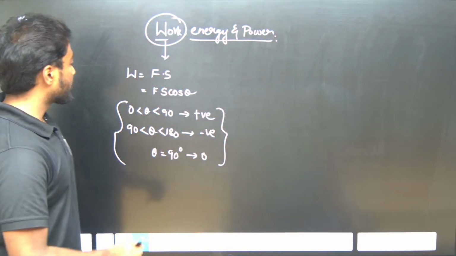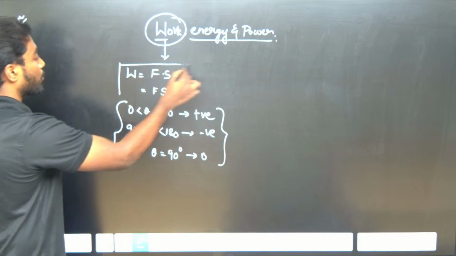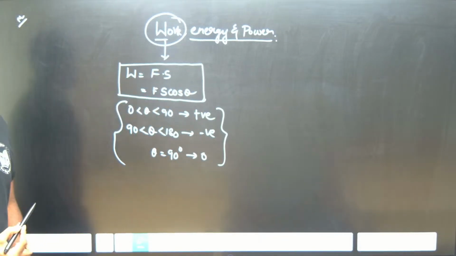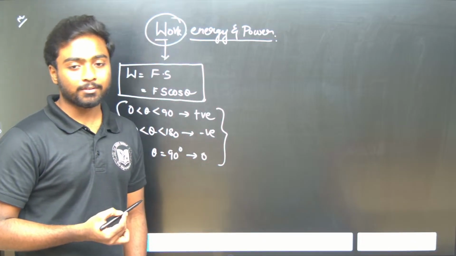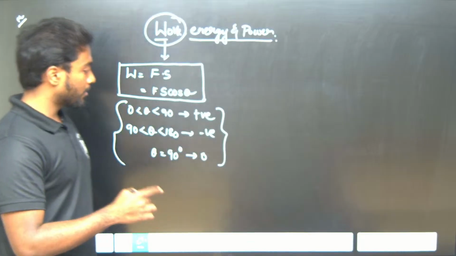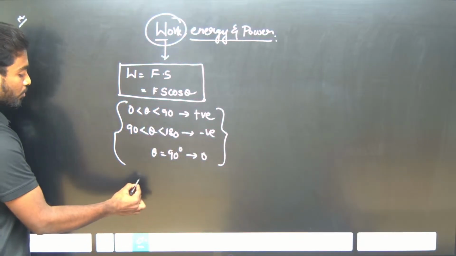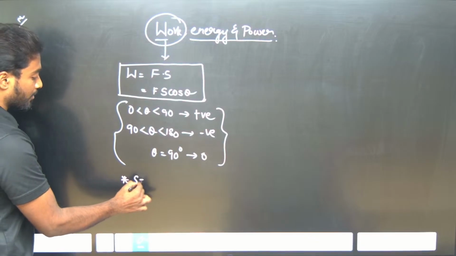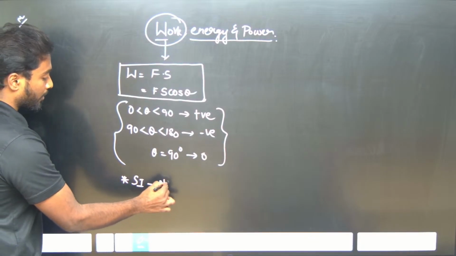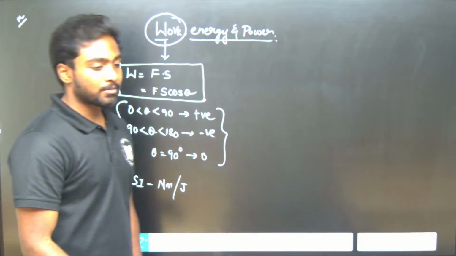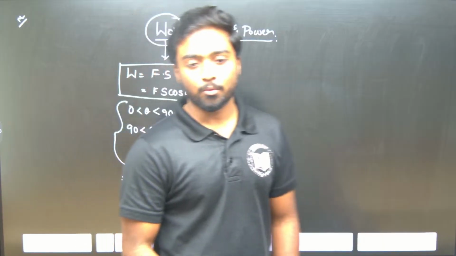This is for a constant force: the work done will be W is equal to F dot S or F S cos theta. The SI unit is newton meter, or joule. These are the basic things we need to know about work.